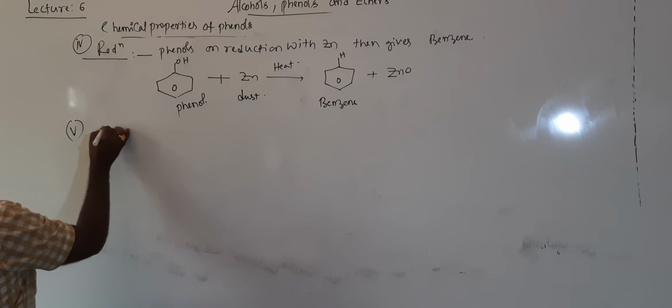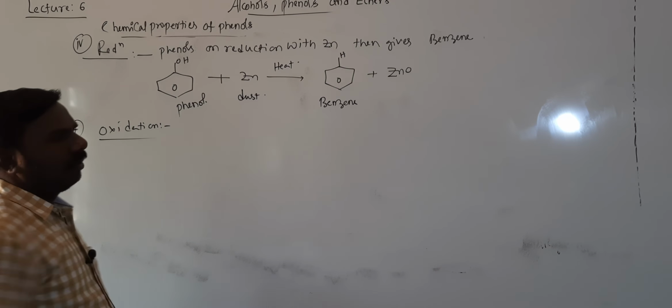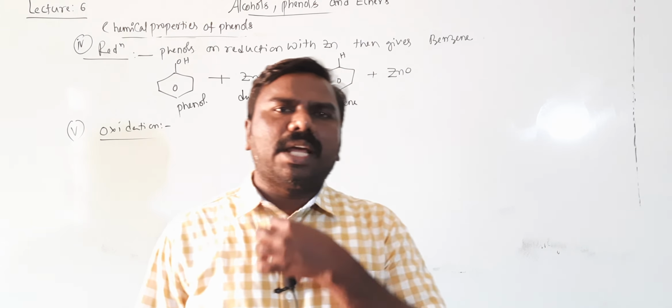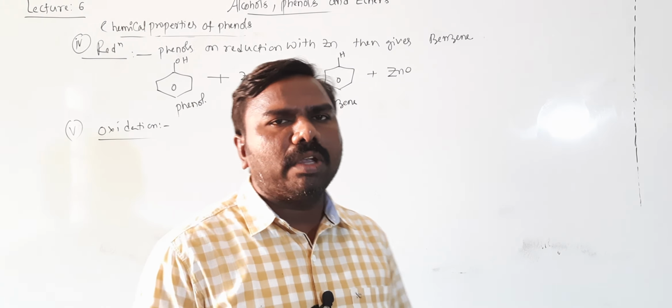Fifth one is oxidation of phenols. Phenols on oxidation with chromic acid, otherwise dichromate in acid medium, then form benzoquinone.